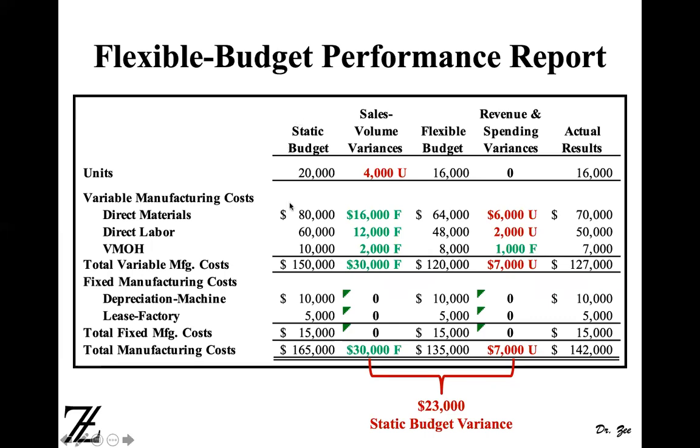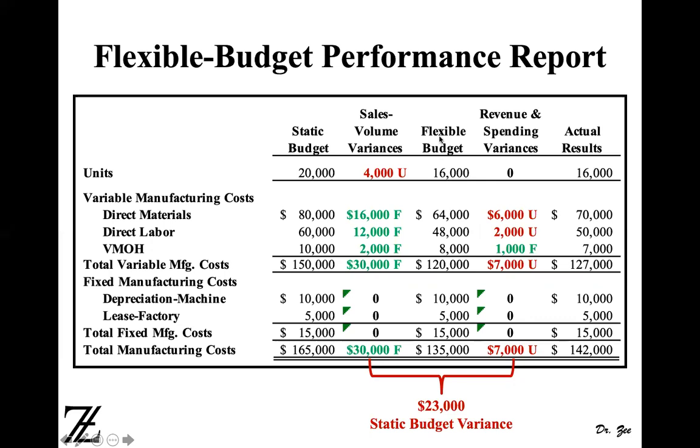Now, how the flexible budget performance report looks like, that looks like this, right? You have a static budget right there that was given at 20,000 level. Okay. You have actual results on the corner right there on the right hand side at 16,000 level, and in the middle you have flexible budget that you prepared at 16,000. So we have already done this. We have just combined them in one report, right? And here are the differences.